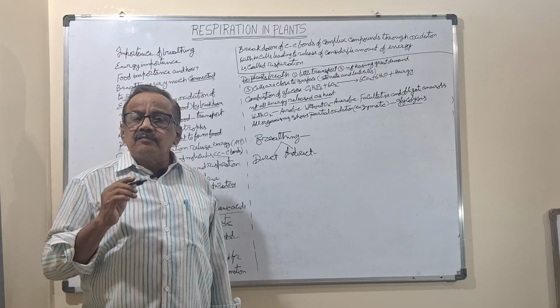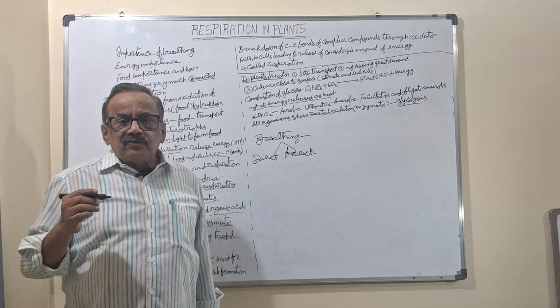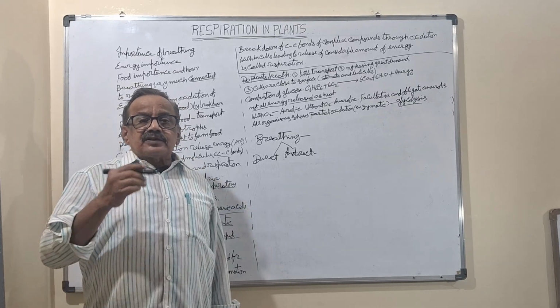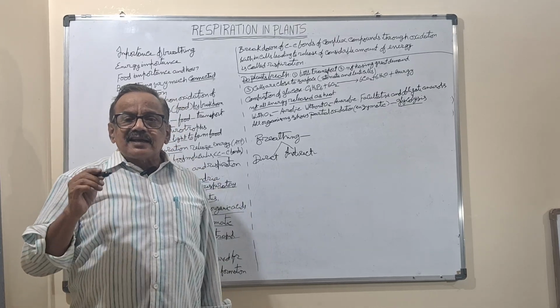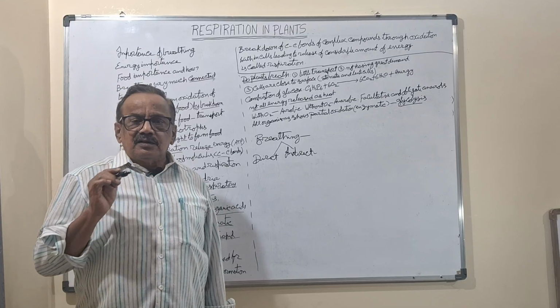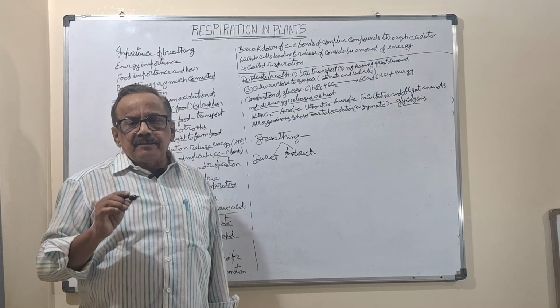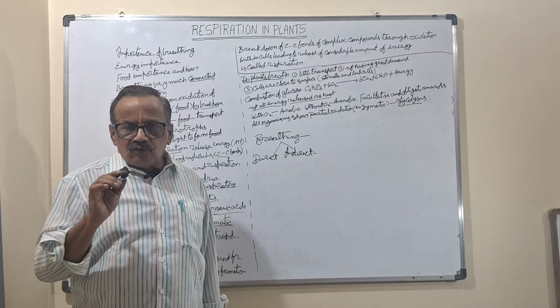Then what about the stem and root system? So many living cells are there. How will they get the food? By transporting. The food which was synthesized in the leaves will be transported to all the other cells. So in the plants also, non-green parts cannot synthesize the food.